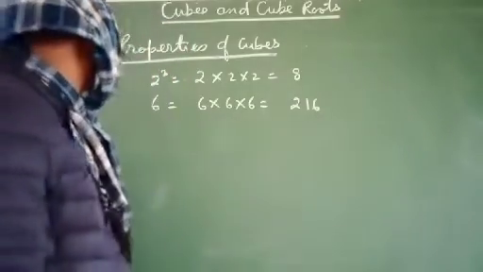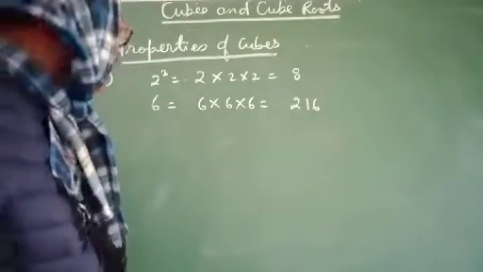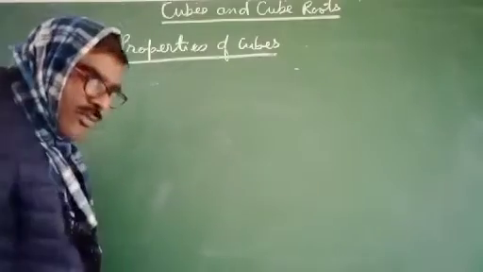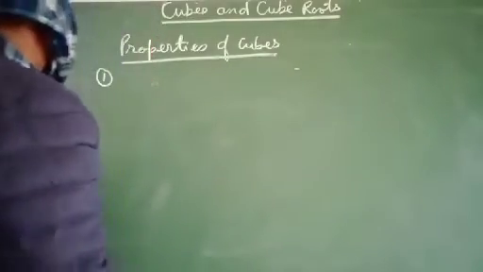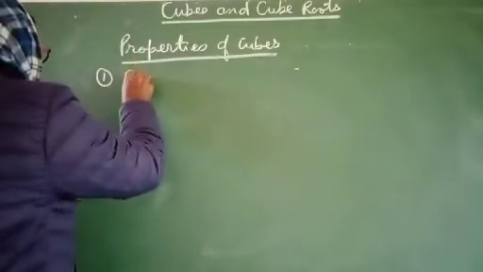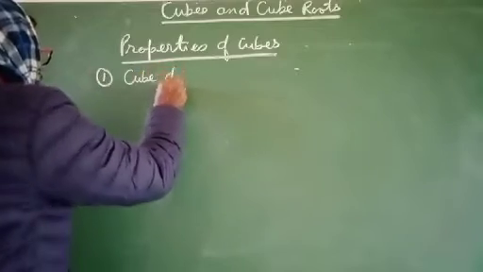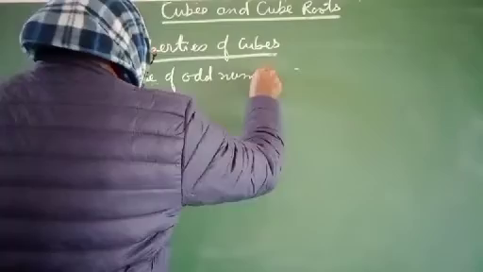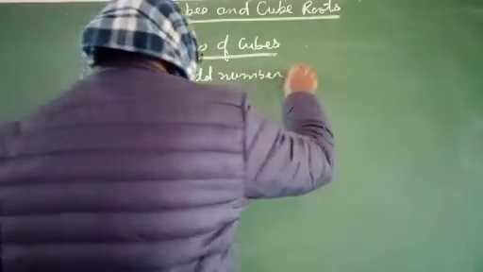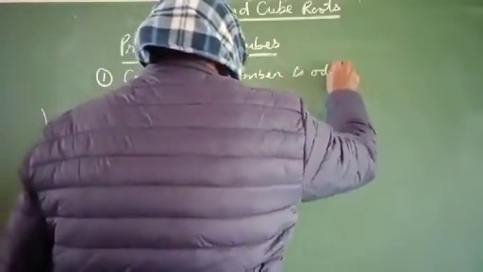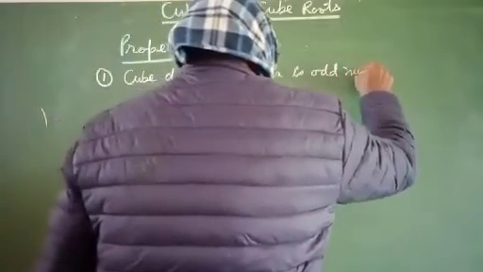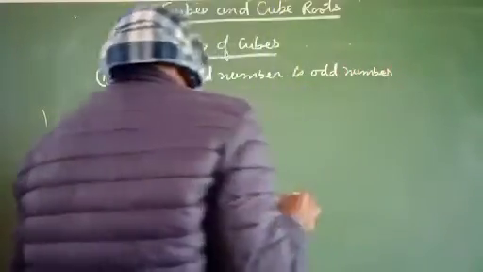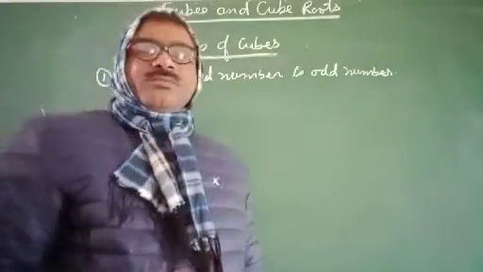Now what is the next property of cubes? The next property is the cube of an odd number is an odd number.